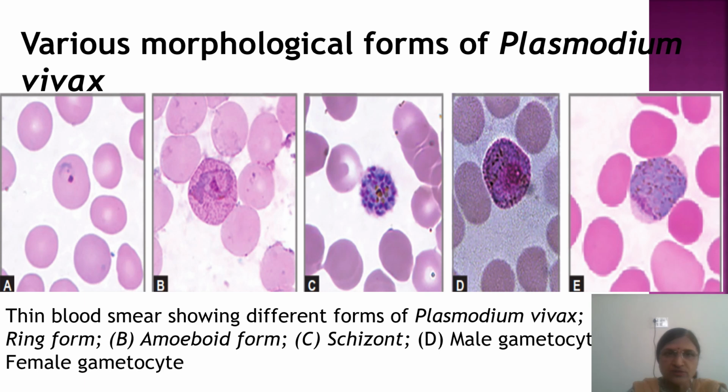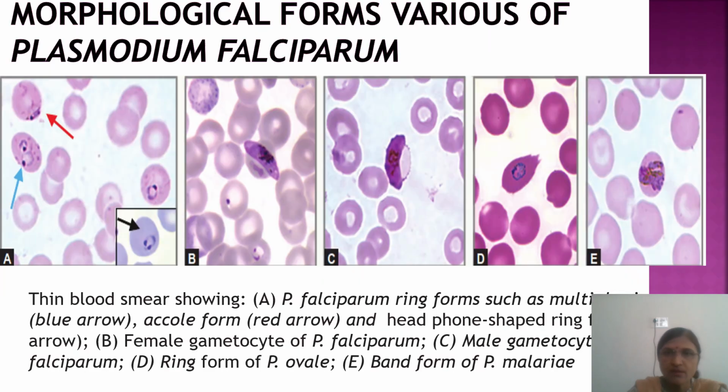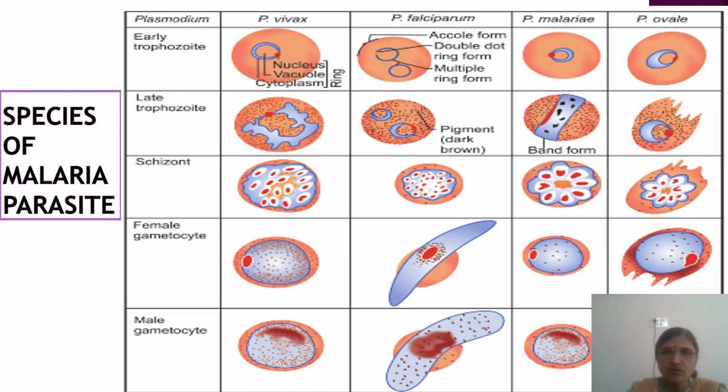So these are all Plasmodium vivax forms: ring form, trophozoite, schizont, and gametocytes. Then these are all morphological forms of P. falciparum. Mainly they are ring form and gametocyte, banana shaped. Then in P. ovale you see oval RBCs, and in P. malariae you can see band form of the trophozoite. These are all morphological forms of all the four species.